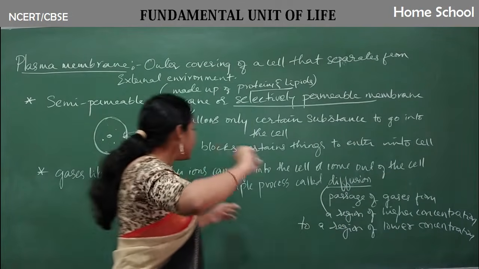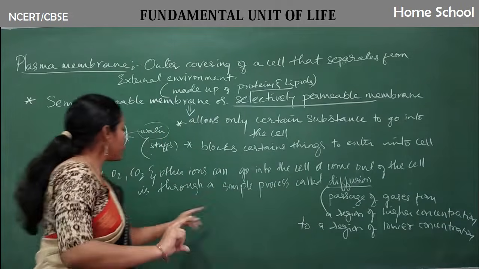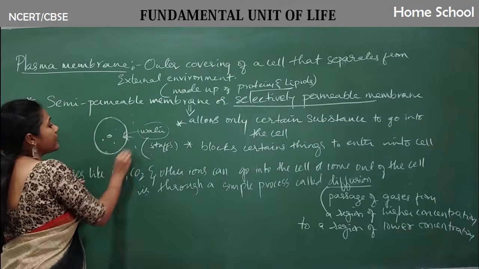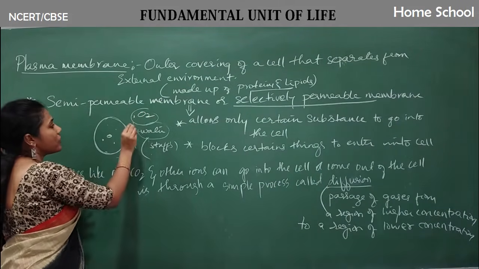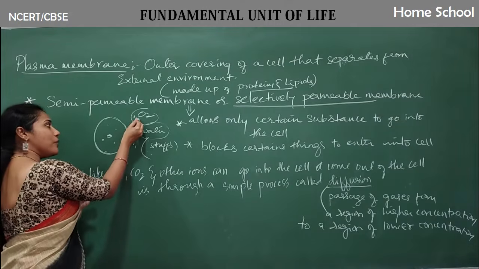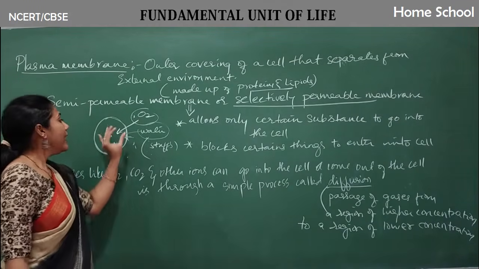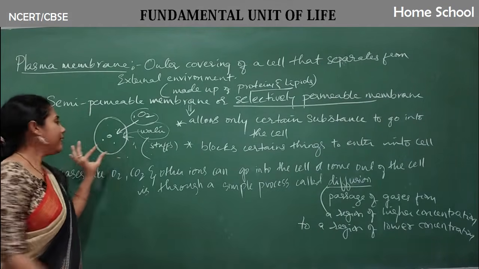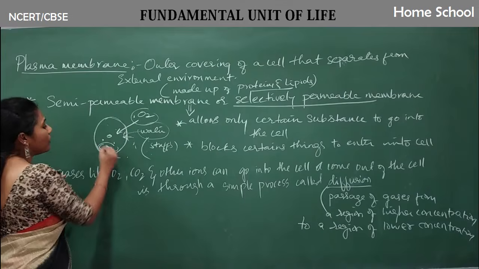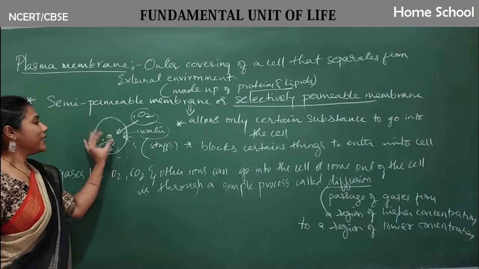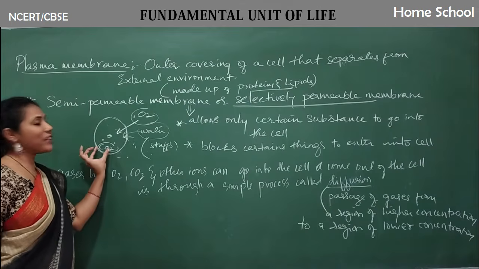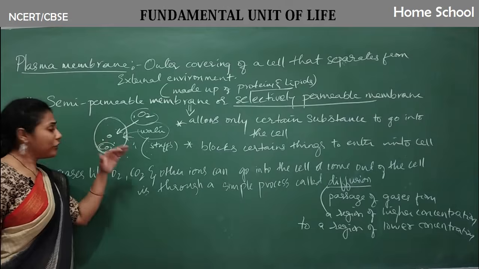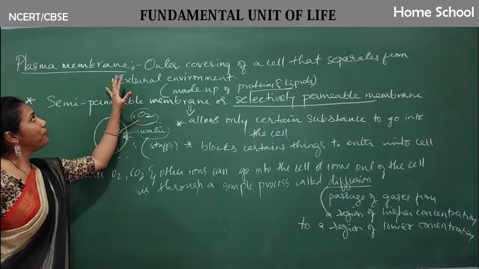So with the help of a process called diffusion, the gases, say for example oxygen, outside the cell there is so much oxygen. So that's the reason oxygen will pass from outside to inside. Once the oxygen has come inside the cell, it will be used up. And what is the waste material formed? Carbon dioxide. Too much carbon dioxide would be created inside the cell. Now the concentration of carbon dioxide is very high. It should go out, so it will go out through the plasma membrane.